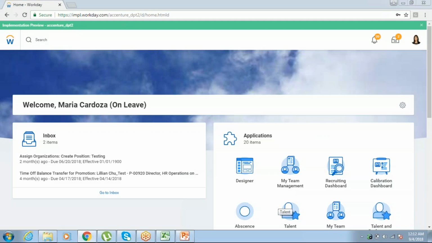Under this reorganization, we created a department. See, actually, we created a supervisory organization, not a reorganization, and we created a reorganization as well.